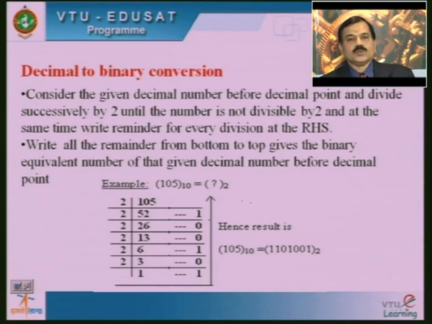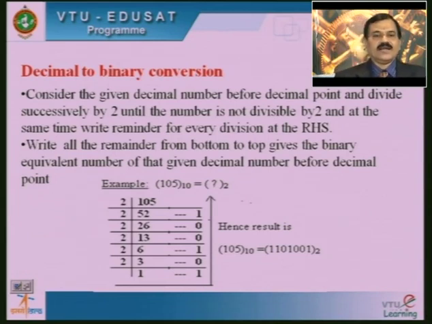When 105 is divided by 2, we get 52 as the quotient and remainder 1.